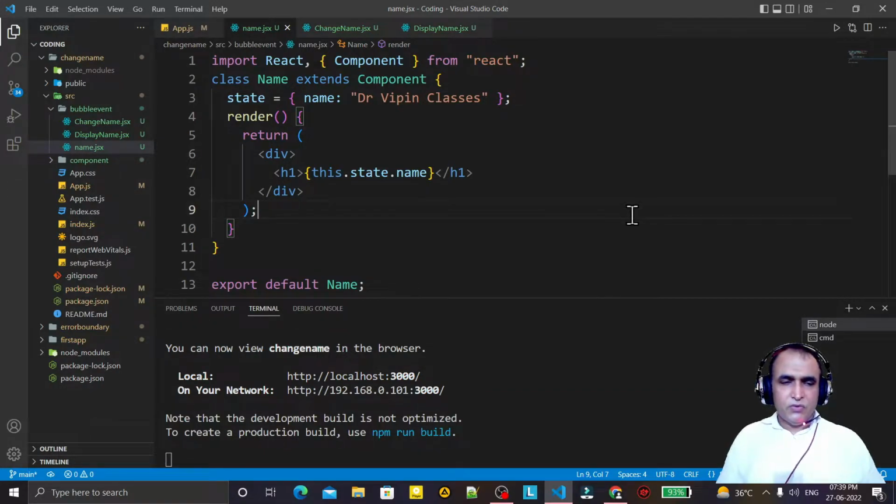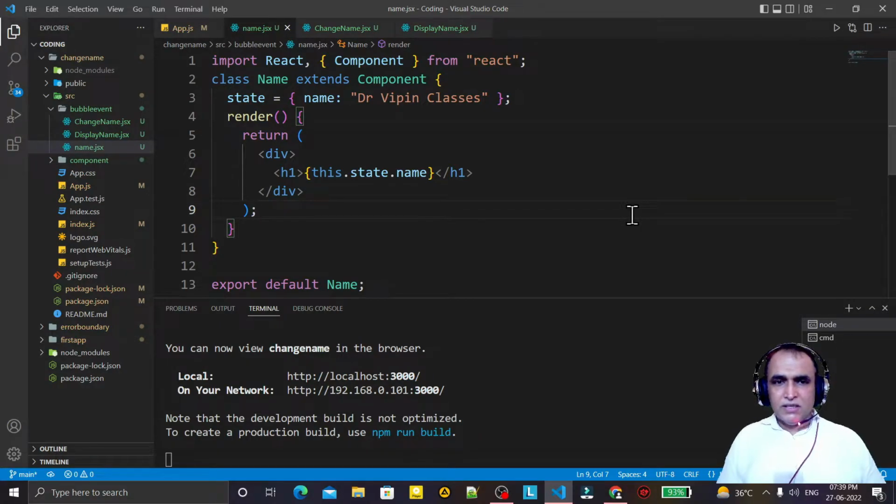In this video, we are going to learn a very exciting concept of the JavaScript language, that is bubbling of event. Sometimes we also call it event bubbling. This concept is used in React whenever we try to make a synchronization among React components.